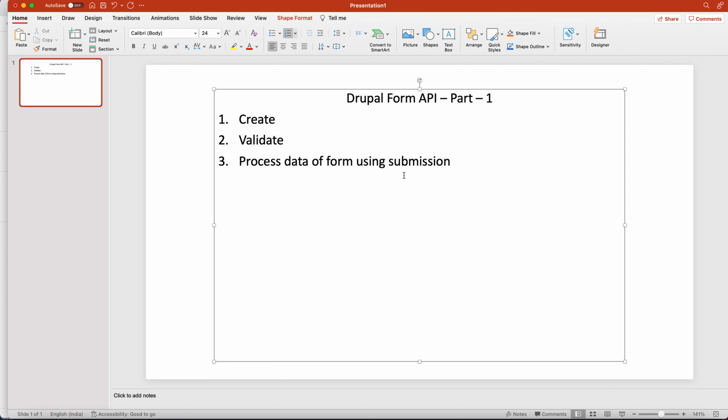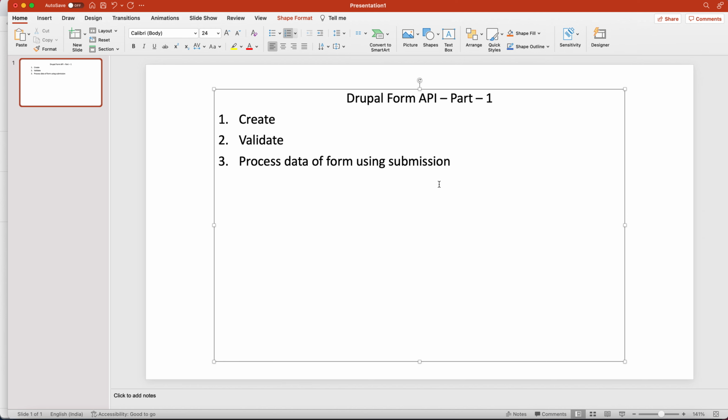I have explained somewhere in my old lectures what the render API is and how it works, okay. So to make the form API easier, I'll give you a hint also. It is related to the render API, because it uses the render array to define the form. It is easy, if you have gone through my last lecture, you will connect all those lectures and understand easily what I am trying to explain.